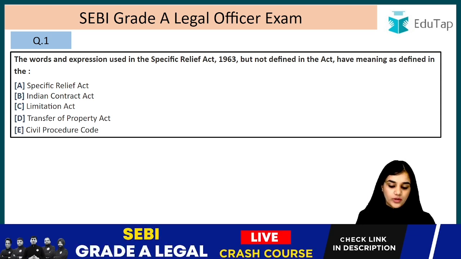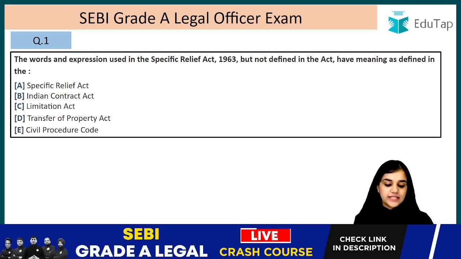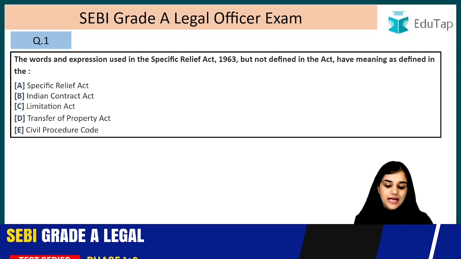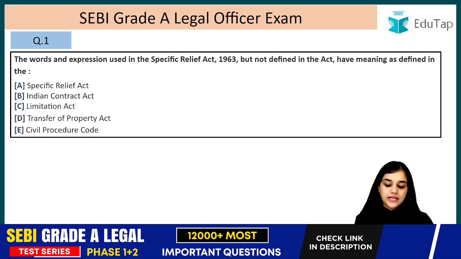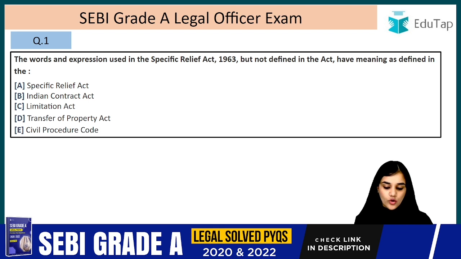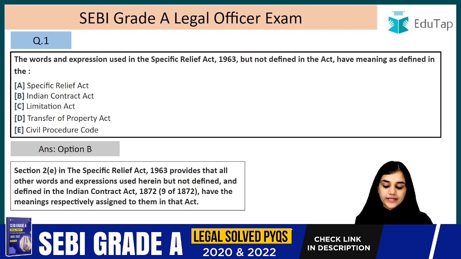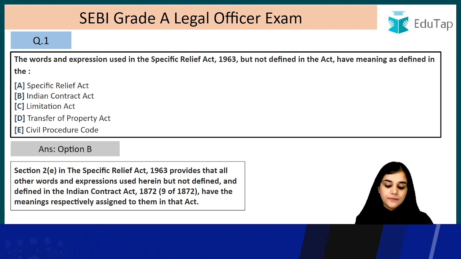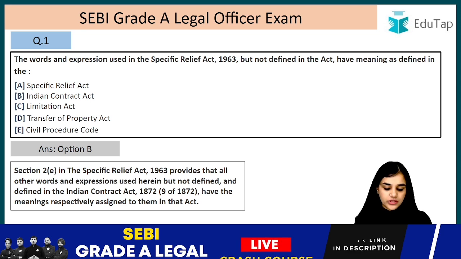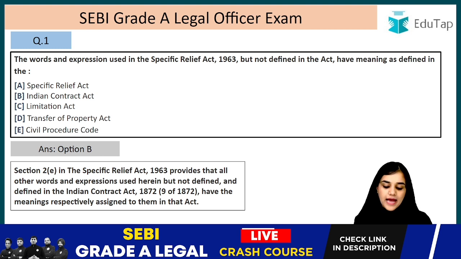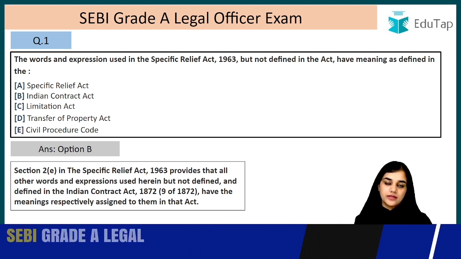Now let's move on to question number 1. The words and expressions used in the Specific Relief Act 1963 but not defined in the Act have the meaning as defined in the Specific Relief Act, Indian Contract Act, Limitation Act, Transfer of Property Act or Civil Procedure Code. It is option B, that is the Indian Contract Act. It is mentioned in section 2(e): all other words and expressions used herein but not defined, and defined in the Indian Contract Act 1872, have the meaning respectively assigned to them in this Act.